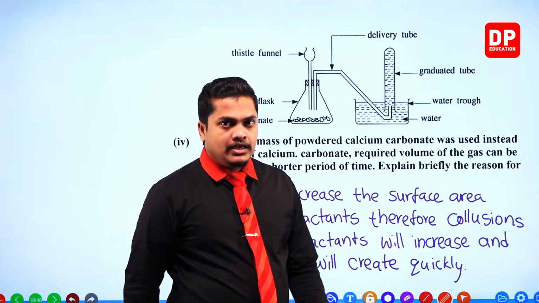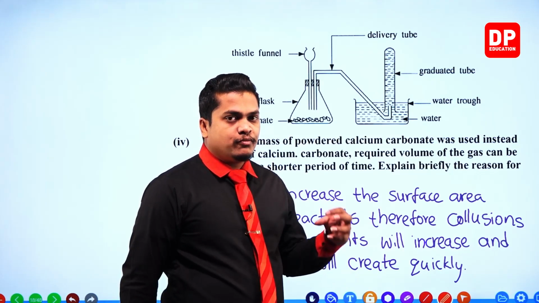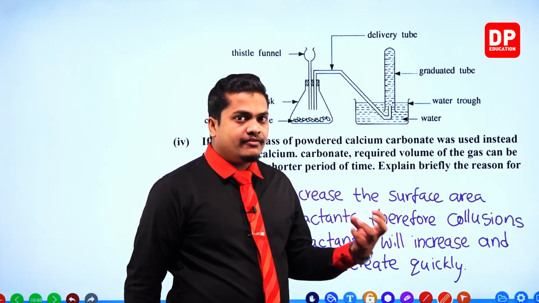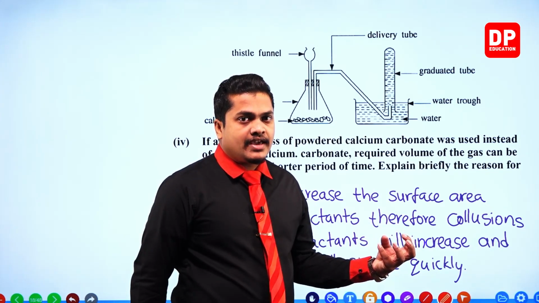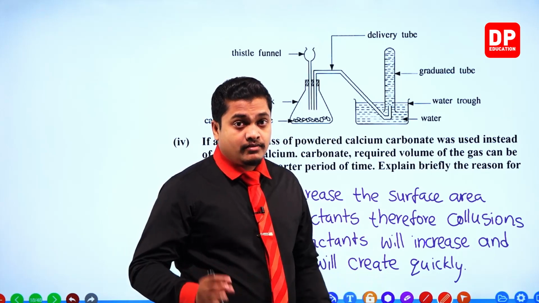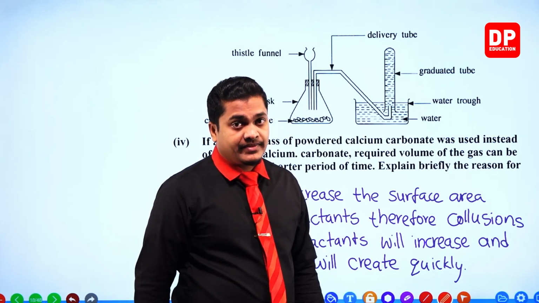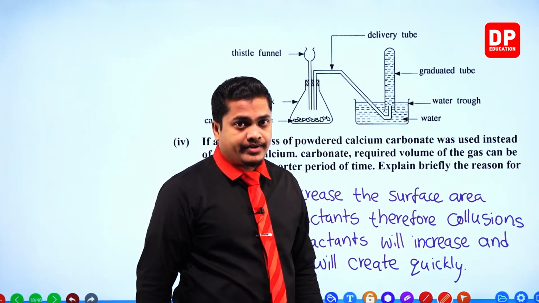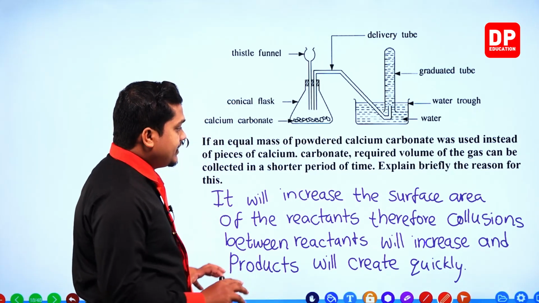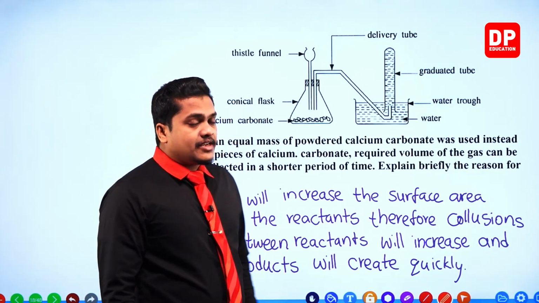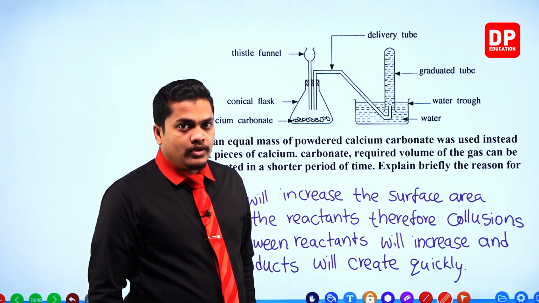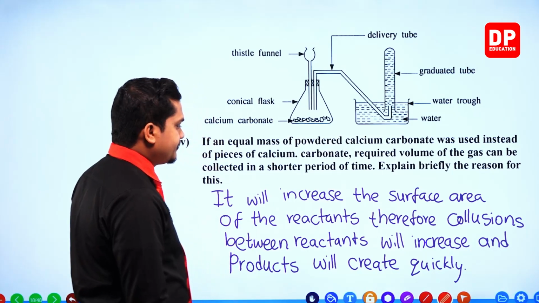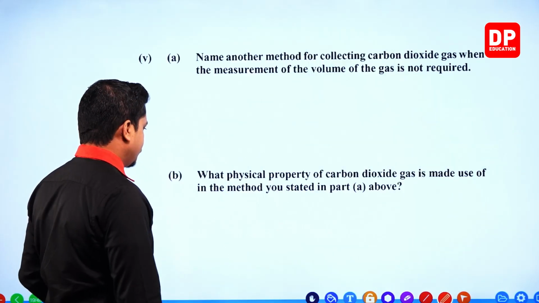This is why, when you use the powdered form of calcium carbonate, the rate of gas production will increase. That's why it is increased, my dear children, because the surface area of the substance increases when the particle size is smaller. Okay then.